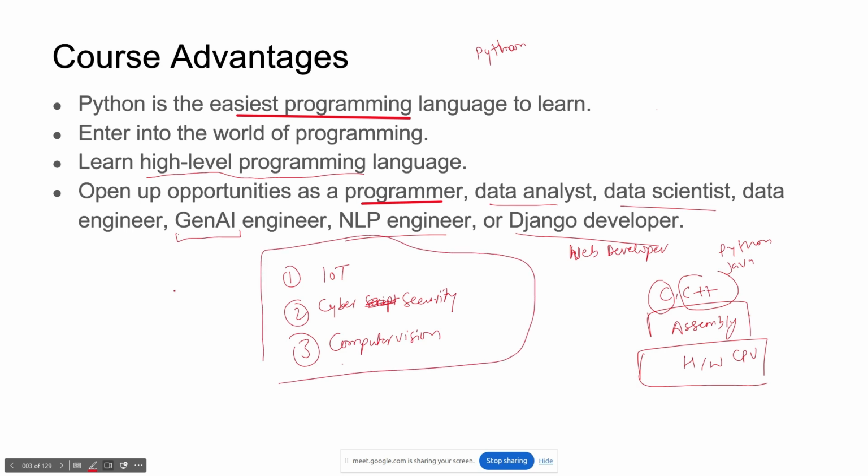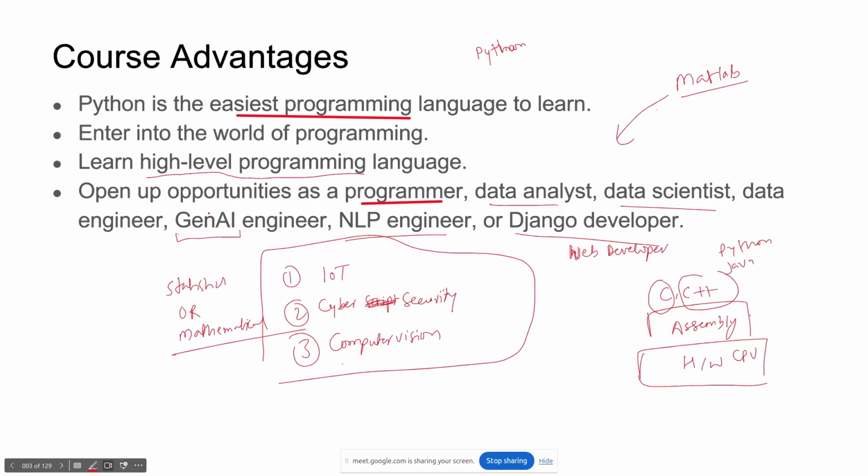Apart from this, I told you statistics, right? Operations research, OR, pure mathematical work you can also do. Pure mathematical work, right? Just like you use MATLAB, right? Some people have used MATLAB in their college. So you can use all the MATLAB kind of operations in Python also, right? So Python offers you everything from web to data analysis to NLP to Gen AI, everything. Okay, so learning Python is a plus point.